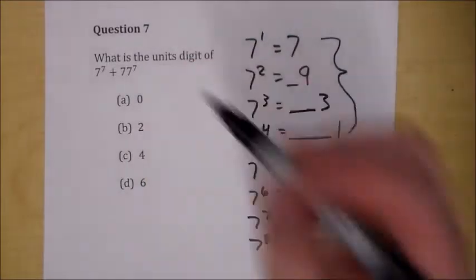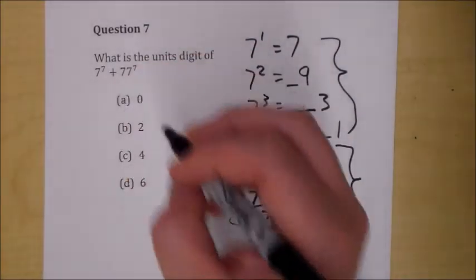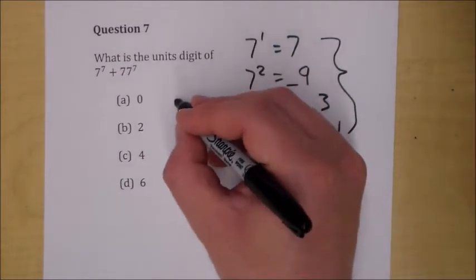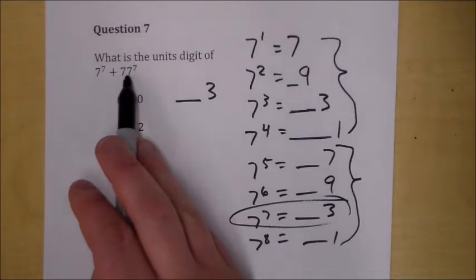Okay, so what is 7 to the 7th? You don't have to do all the math out. You know it's going to end in a 3. So the units digit of 7 to the 7th is going to be 3. What's the units digit of 77 to the 7th?